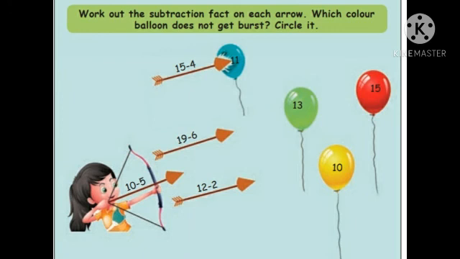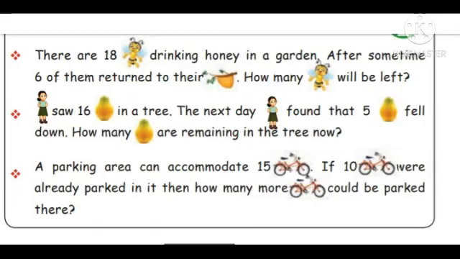Okay. The next one, 12 minus 2. 12 minus 2 is, which is the answer? The yellow balloon is the correct answer. 12 minus 2, 10. Understood, children? You have to complete these two pages, page number 14 and 15. Okay. Shall we go to the next one? Okay, we'll go to the next page.